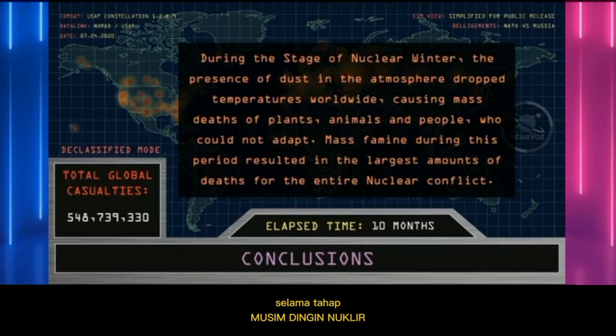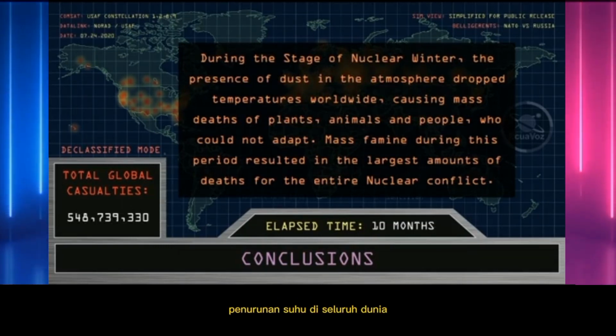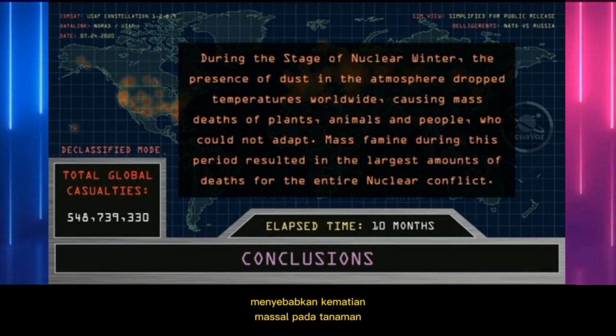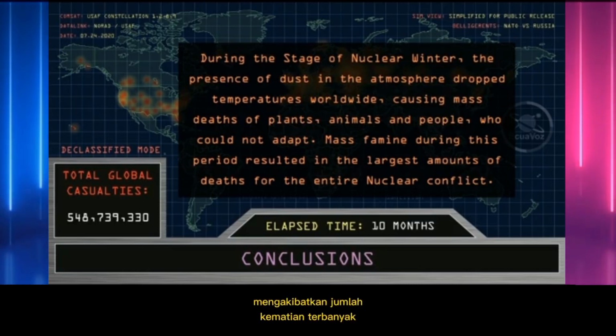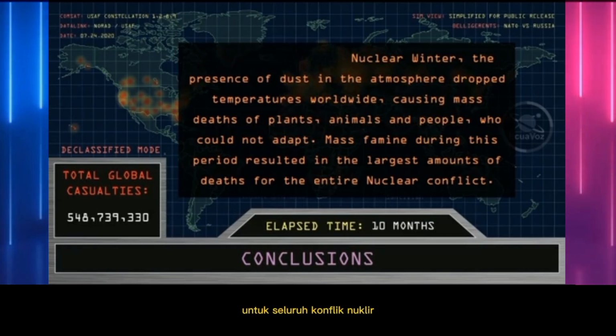During the stage of nuclear winter, the presence of dust in the atmosphere dropped temperatures worldwide, causing mass deaths of plants, animals and people, who could not adapt. Mass famine during this period resulted in the largest amounts of deaths for the entire nuclear conflict.